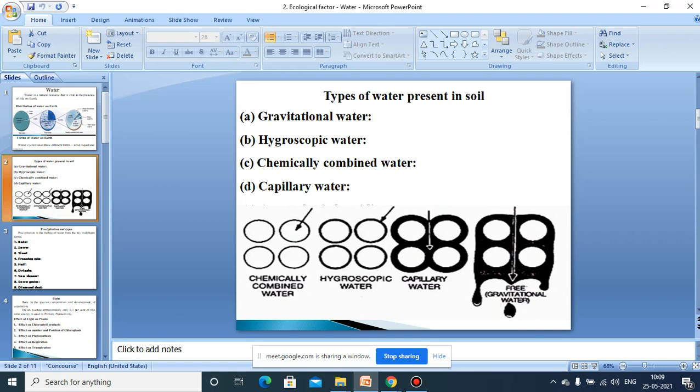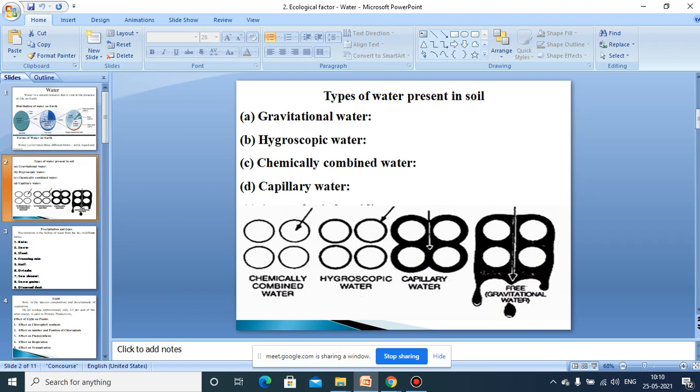And the water table is at a great depth in the soil, and this water is not readily available for the plants to absorb because roots cannot reach that greater depth. But nowadays we know that for irrigation purposes, by mechanical methods, this water is lifted by using pumps, and it is made available for irrigation. Otherwise, gravitational water is not available.